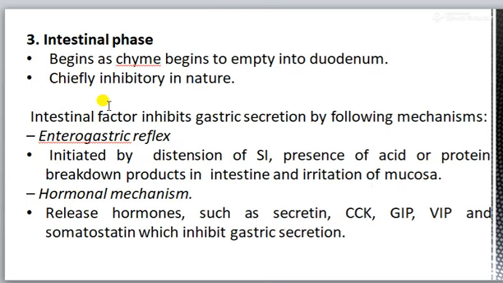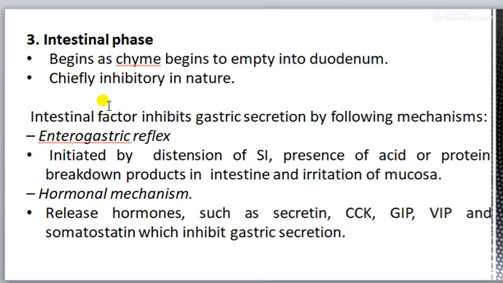Now third phase is the intestinal phase. It begins when the chyme empties into the duodenum. It is mainly inhibitory in nature. It inhibits gastric secretion by the enterogastric reflex that is initiated by the distension of the small intestine and presence of acid or protein breakdown products in the upper intestine and irritation of the mucosa.